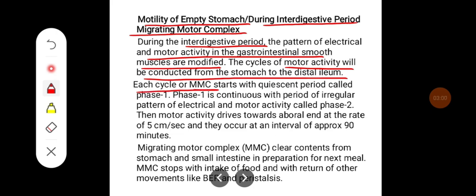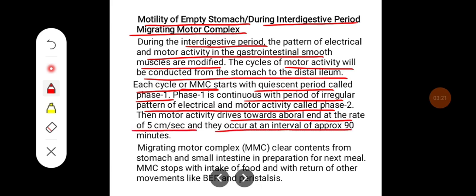Each cycle of migratory motor complex starts with a quiescent period called phase 1. Phase 1 is continuous with a period of irregular electrical and motor activity called phase 2. Then motor activity drives towards the aboral end at the rate of 5 cm per second, and they occur at an interval of approximately 90 minutes.